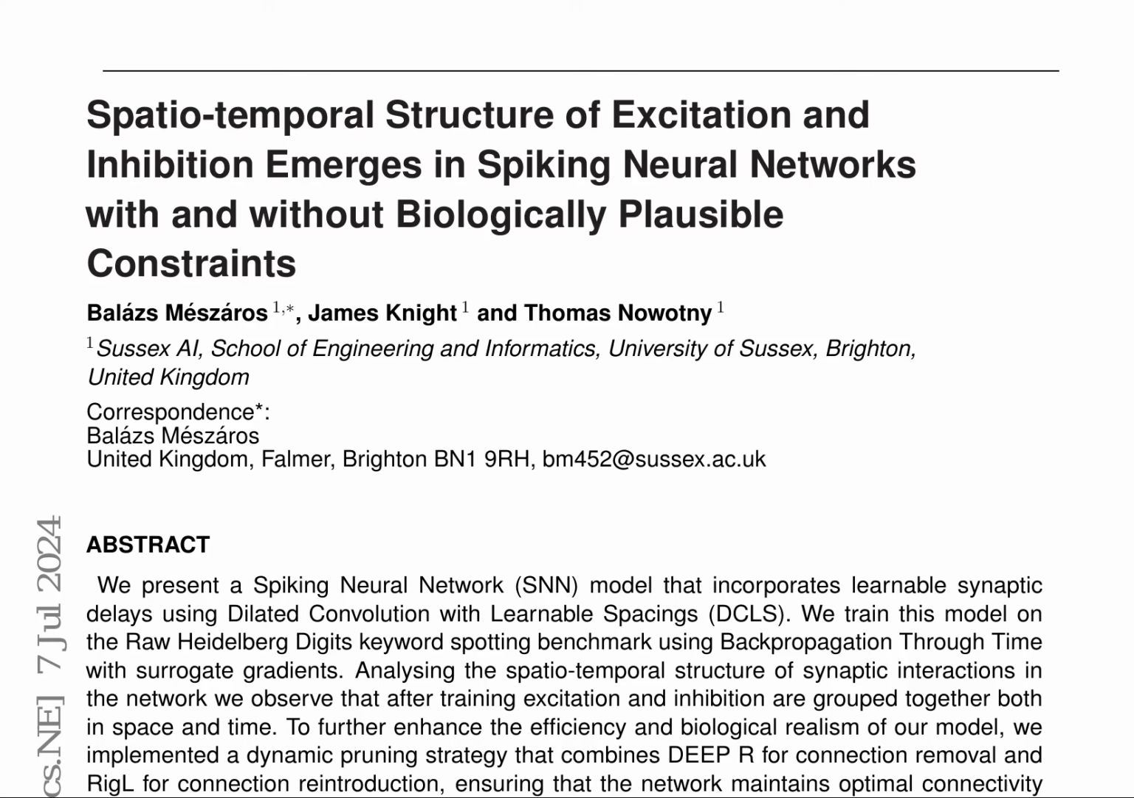This research presents a spiking neural network (SNN) model that incorporates learnable synaptic delays using dilated convolutions with learnable spacings (DCLS). The model is trained on the Raw Heidelberg Digits keyword spotting benchmark using backpropagation through time with surrogate gradients. Analysis of the spatio-temporal structure of synaptic interactions in the network reveals that excitation and inhibition are grouped together both in space and time after training.